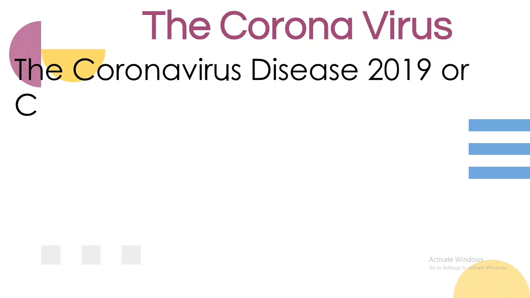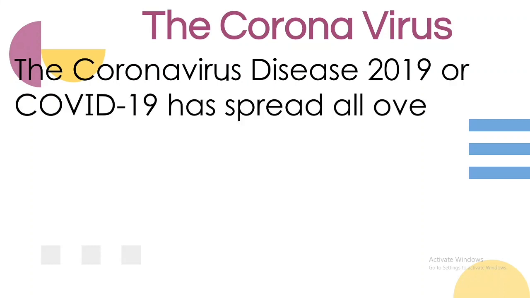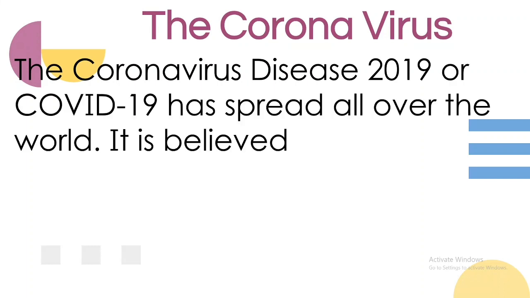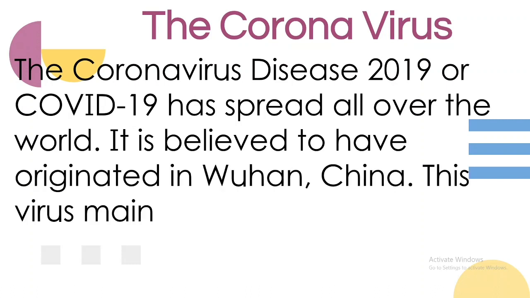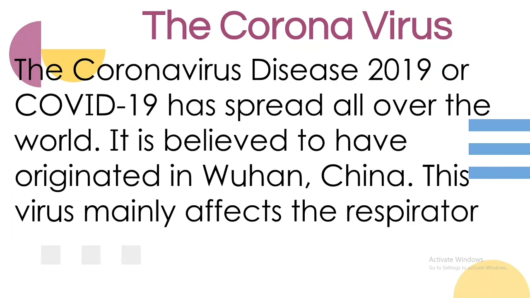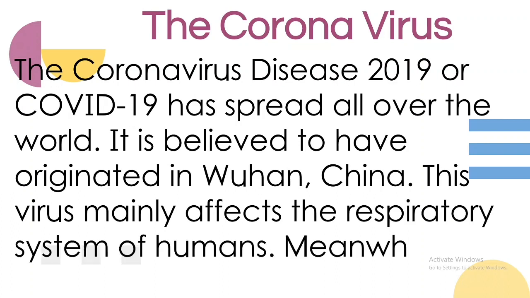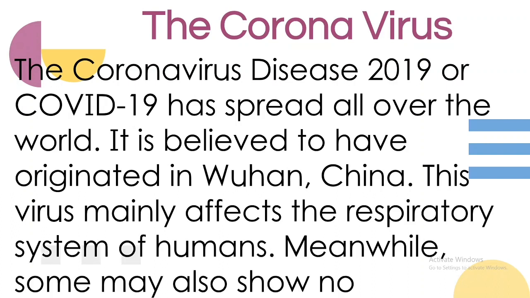The coronavirus disease 2019, or what we call COVID-19, has spread all over the world. It is believed that it originated in Wuhan, China. This virus mainly affects the respiratory system of humans. Meanwhile, some may also have shown no symptoms at all.